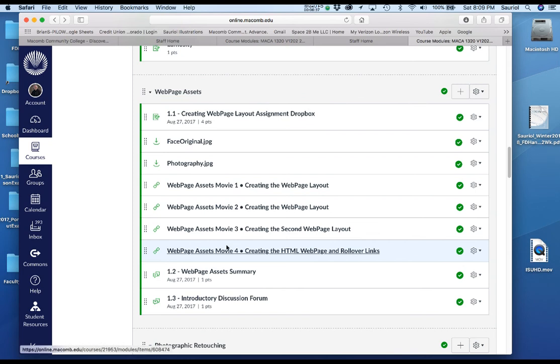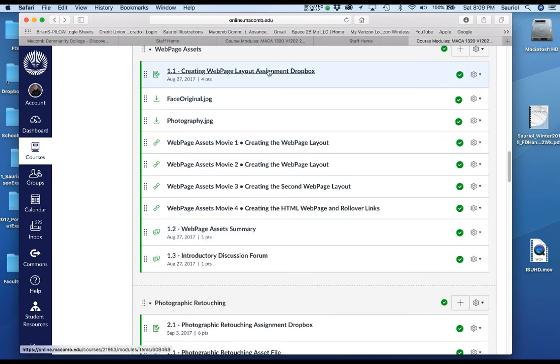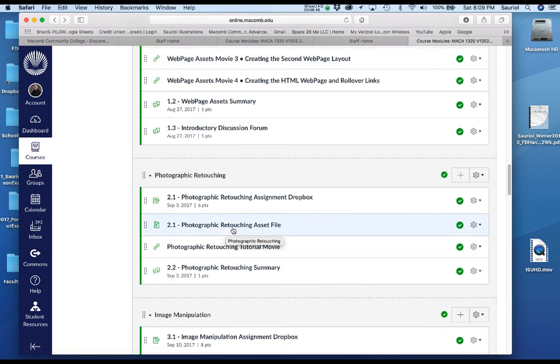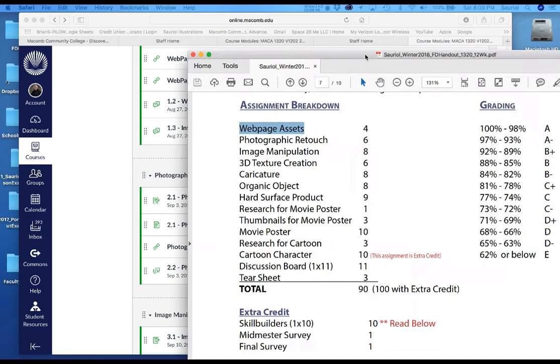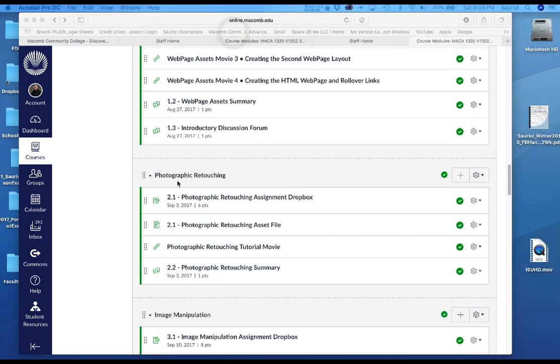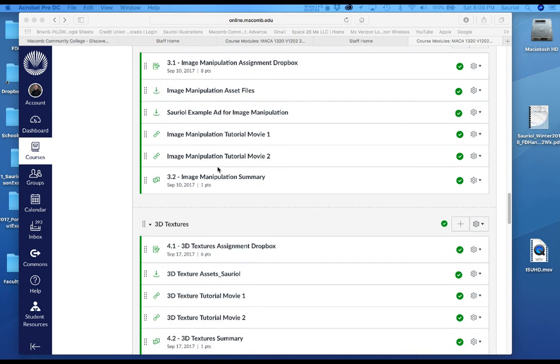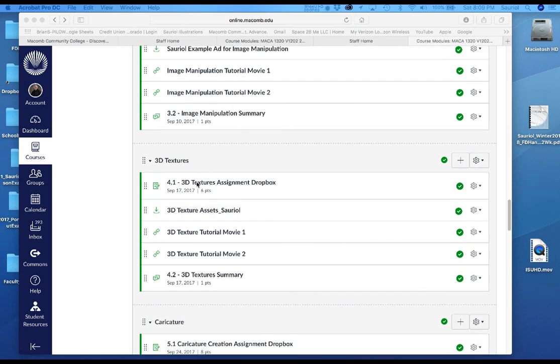Then, after you're finished and you've turned in the assignment to the Dropbox, you have a summary where you talk about it. Now, let's go to the next one. You can see in the next one, I have the photographic retouch, the image manipulation, and the 3D texture. Look at how here is the photographic retouching module, here is the image manipulation module, and here is the 3D texture. Every single time, if there are assets for it, I'll either say it, or in the movie I'll instruct you to go get the assets.